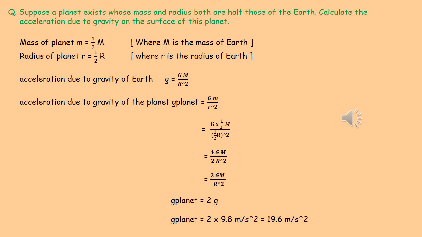Similarly, the acceleration due to gravity of the planet, we are naming it G planet, is equal to capital G small m by small r square. We are substituting the value of small m as half M and half R whole square. After reducing, we are getting that G planet is equal to 2 into g. That means G planet is equal to 2 into 9.8 meter per second square, that is equal to 19.6 meter per second square.